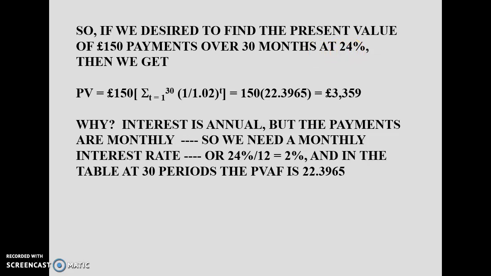How can we do that? By dividing 24 by the number of months, which is 12. The result is a 2% interest rate, which is the monthly interest rate. By putting in the values and solving for the 30 different time periods and evaluating it, this will become the present value of the annuity.